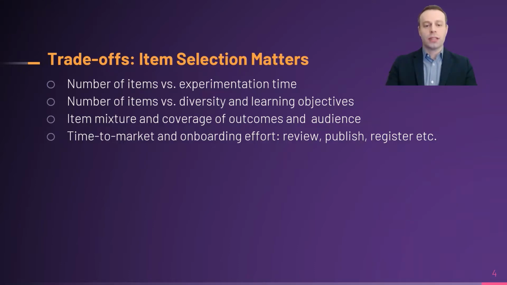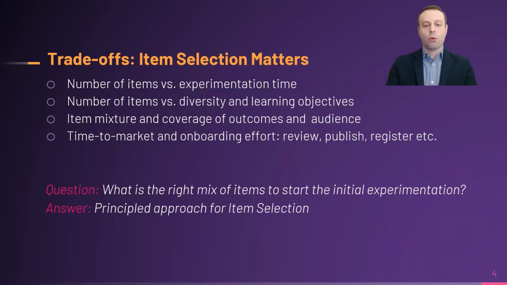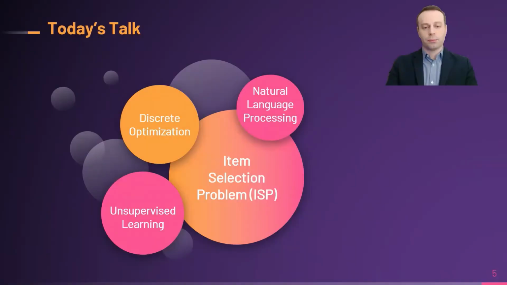So all of this leads us to a single question. What is the right mix of items to start initial experimentation? I'd like to stress again that this is especially critical for new experiences with no historical data or no data that we can transfer from different applications. The solution to this question lies in a principled approach for item selection. And this is exactly what I'm going to talk about today.